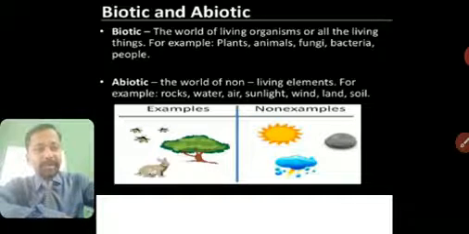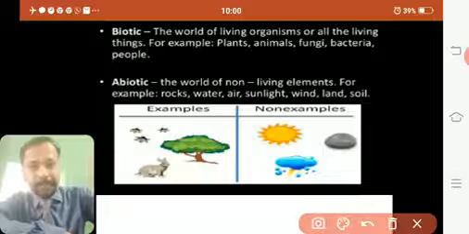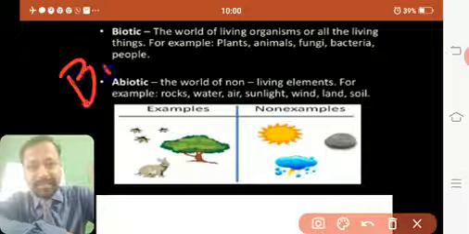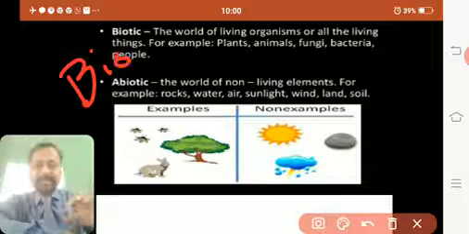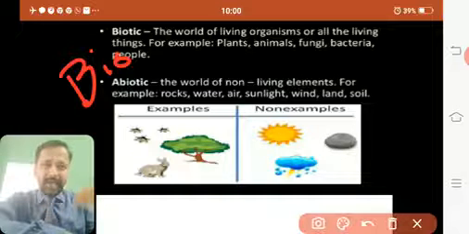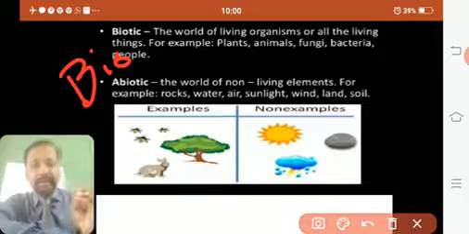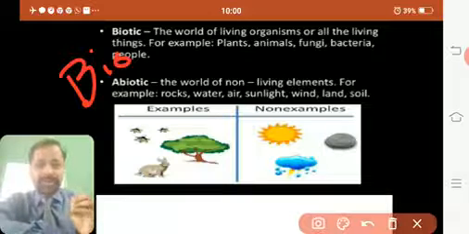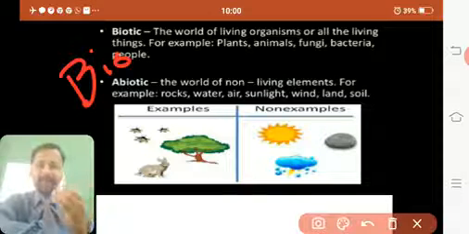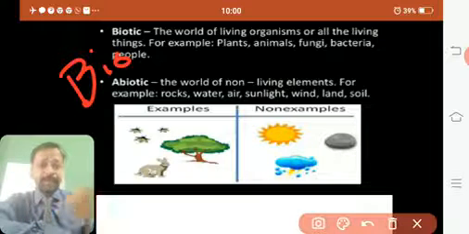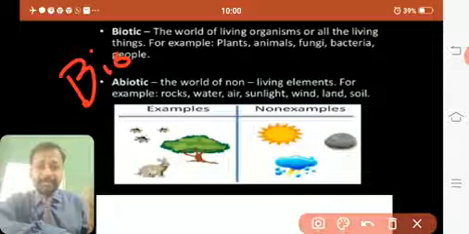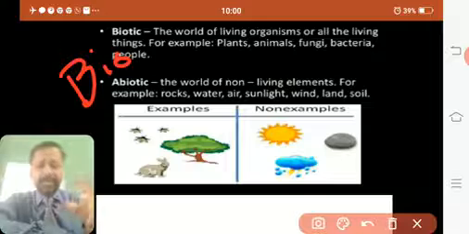What is the meaning of bio? Bio means life. So all living things, whether human beings, animals, plants, microorganisms, they all come under biotic because they are living things. And abiotic are like your water, air, rocks, land, soil, wind, all these things come under abiotic.